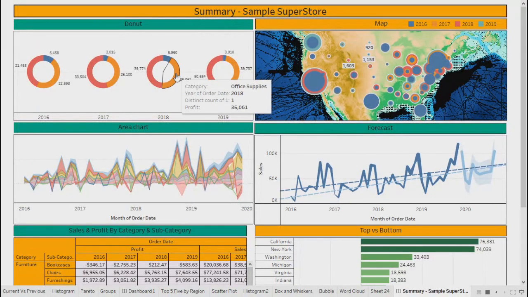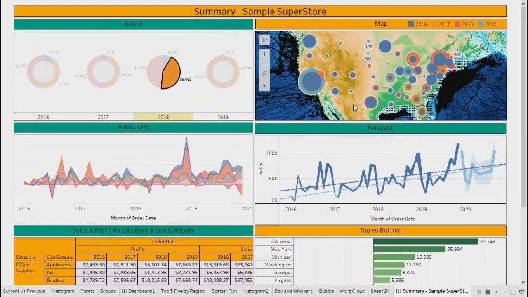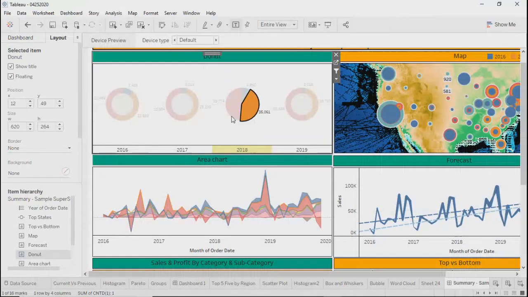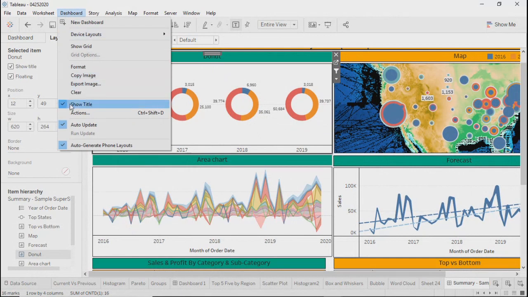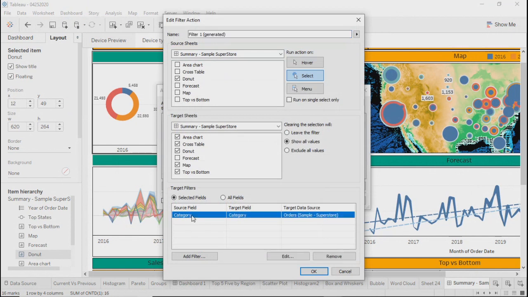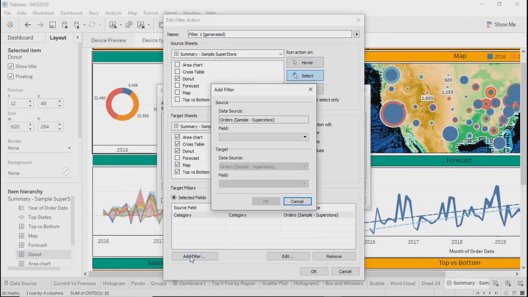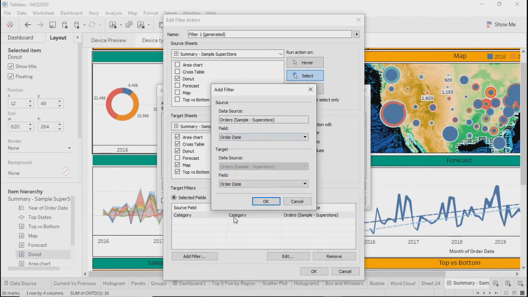Okay, so in case you select anything, let's say office supplies 2018, still you can see all the years. It's not changing by year, right? But if you go to that action filter, the first one, edit, and over here if you add your year field once again, let's say order date.